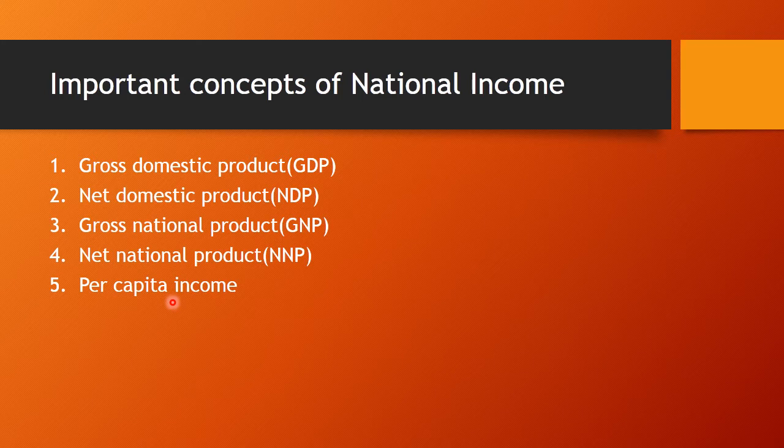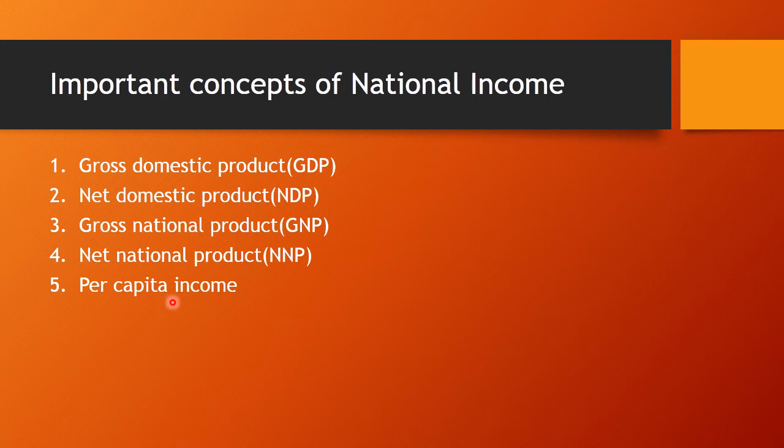Now, what do you mean by per capita income? That is the average income per individual, which is derived by dividing the total national income of a country by the population of that country. So per capita income is the amount which each person gets, that is the gross national income divided by the total population.